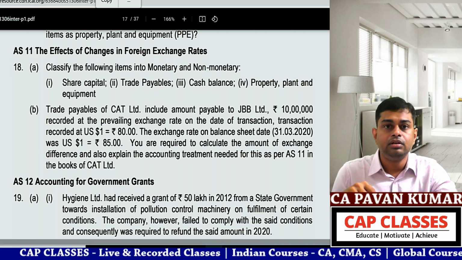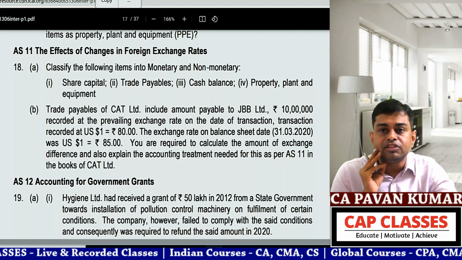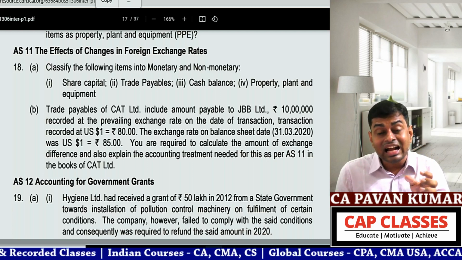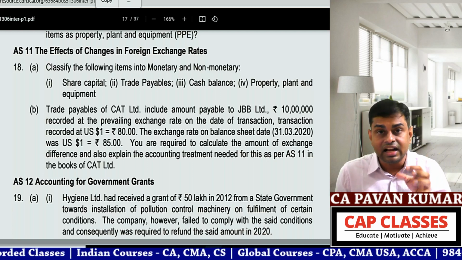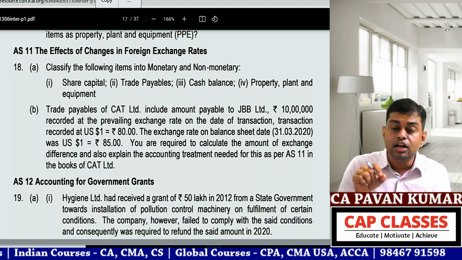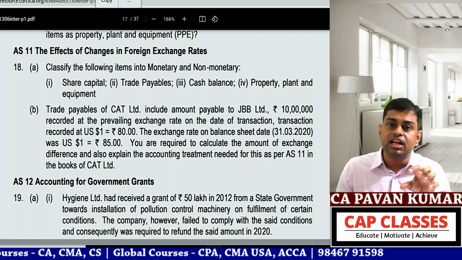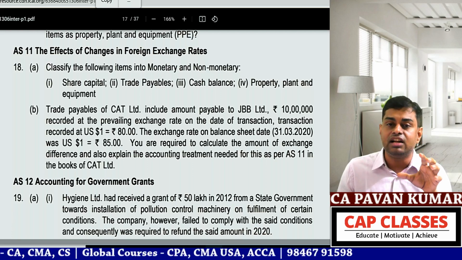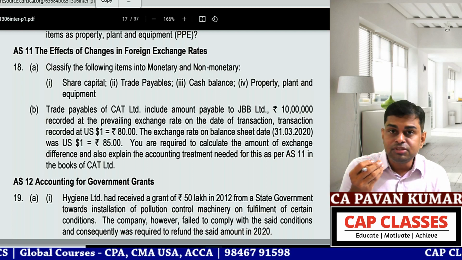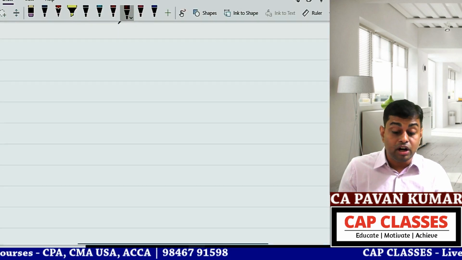18A, khatam. Very good. Pavan sir, what is the significance of monetary, non-monetary items, Pavan sir? Simple. All monetary items will be translated into functional currency, domestic currency from foreign currency using the exchange rate on the balance sheet date, which is known as closing rate. But non-monetary items, once recognized, will not be revalued on every balance sheet date. That is the reason monetary, non-monetary is very important.